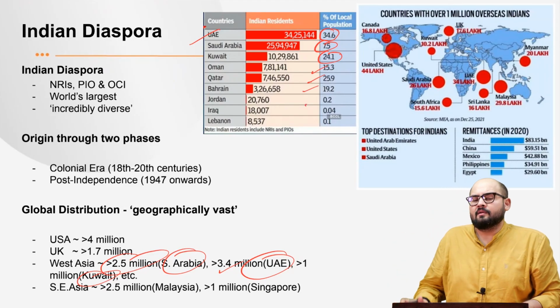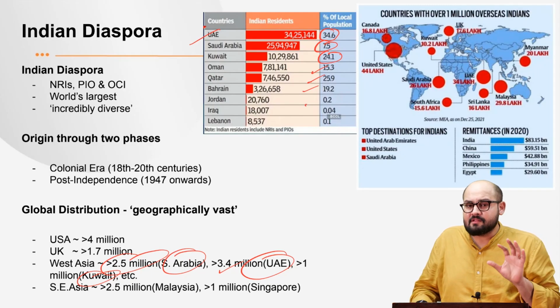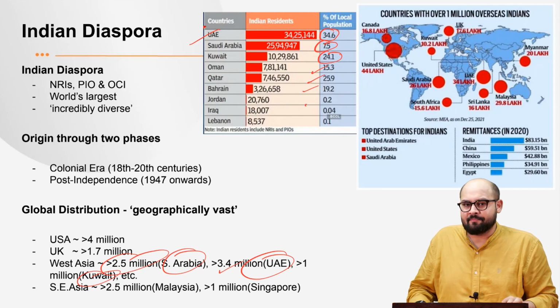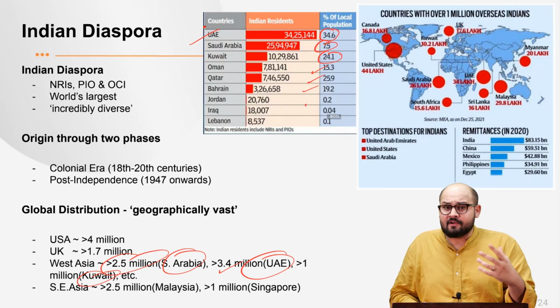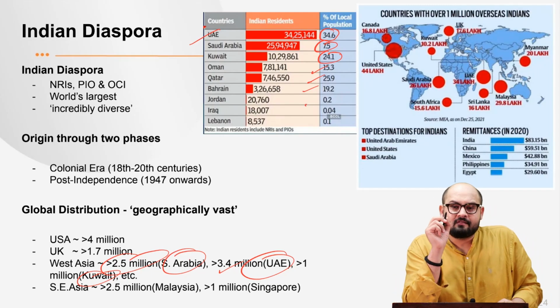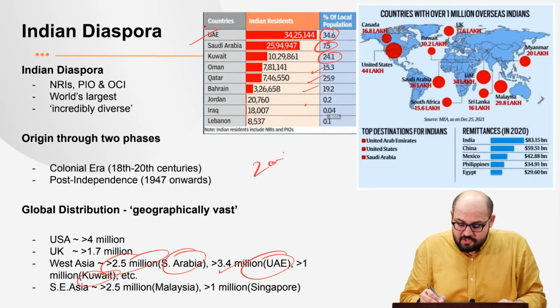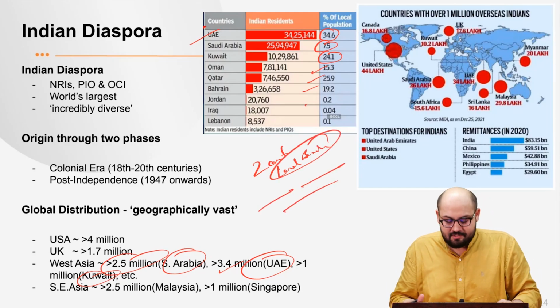Now, before we go further, I want to put up a question. Can you tell me which is the smallest West Asian country? And if you know, please post in the comment section. Second question: since we are talking about Kuwait, I want you to tell me which are the two countries which share a land border with Kuwait. Two countries which share a land border with Kuwait. So give me that answer and post it in the comment section.